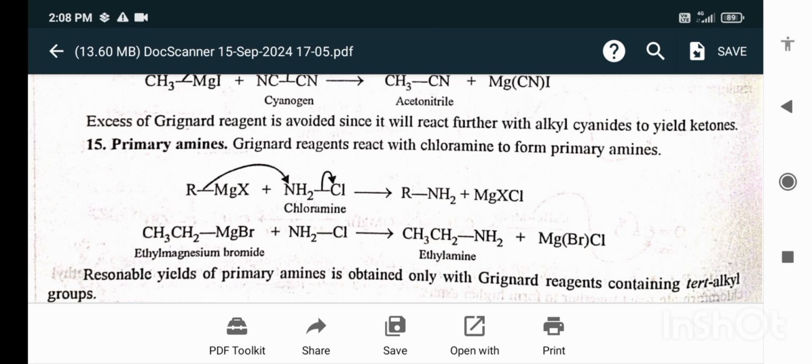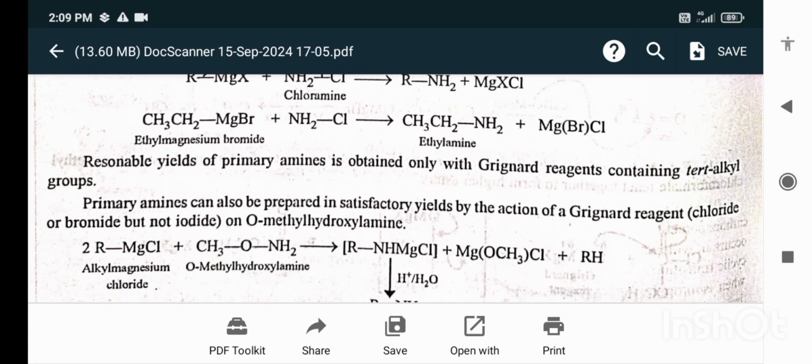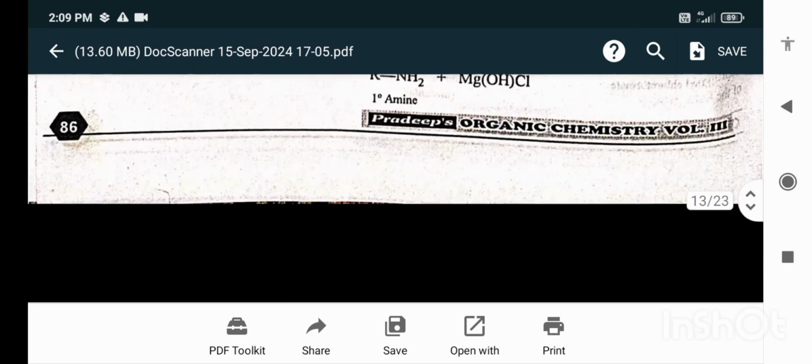Primary amines. Grignard reagent reacts with chloramine to form the primary amines. Reasonable yields of the primary amines are obtained only with Grignard reagents containing tertiary alkyl groups. Primary amines can also be prepared in satisfactory yields by the action of a Grignard reagent, chloride or bromide, but not the iodide, on O-methyl hydroxylamine.